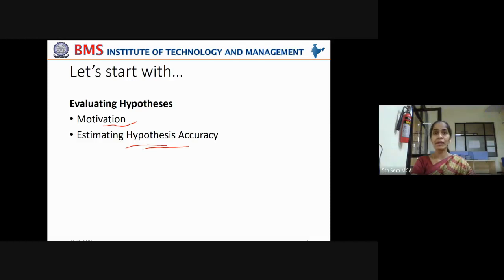Hypothesis may not be 100% accurate, but up to 98% it may be accurate, up to 95% it may be accurate. There may be some confidence intervals in which you claim that that particular hypothesis is accurate. Confidence interval means you have confidence that 95% of the data is in support of the statement you have made, and 5% of the data is against your hypothesis, right? So that will prove the accuracy of the hypothesis. Now, how to estimate that hypothesis accuracy? Let us see.